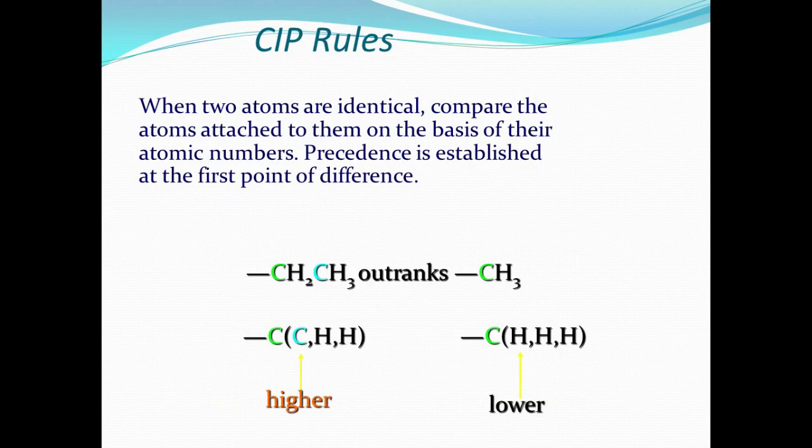In case isotopes are formed, which one is the isotope? Hydrogen and deuterium: deuterium is first and hydrogen is next. The third rule is if two atoms are identical, compare the atoms attached to them on the basis of their atomic number, proceeding until the first point of difference.